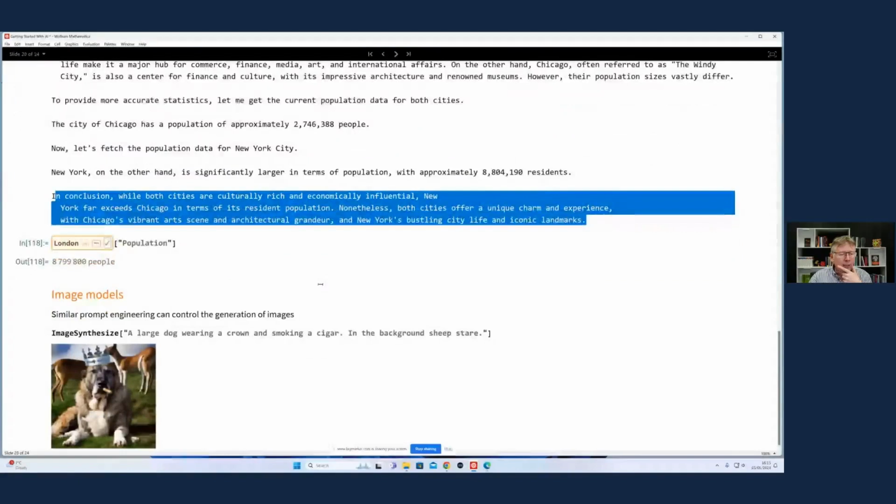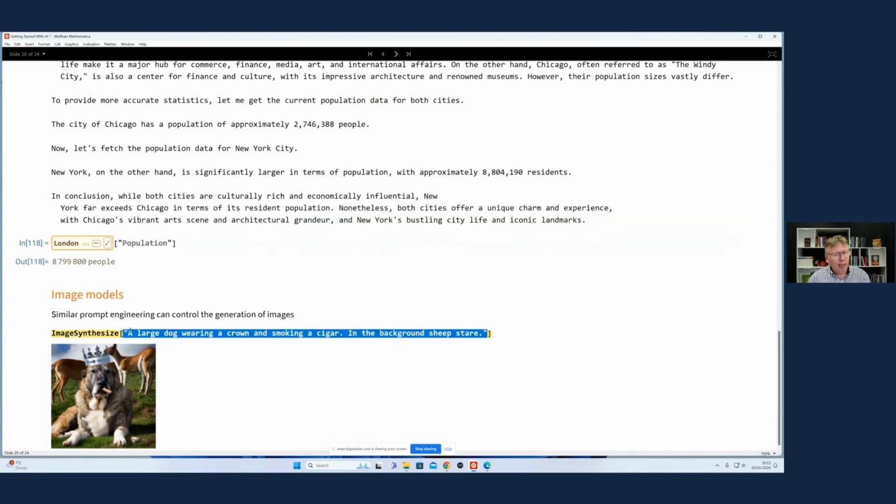One other thing in this generative world is image synthesis, but it's basically the same kind of idea. We're using big neural networks that have been trained on lots of things that combine text and, in this case, images, and we are giving it prompt engineering to describe an image that we want to synthesize, and it's got enough knowledge about the short and long-term relationships of images and things like dogs and where a cigar would go when you smoke it, and it's come up with this example.